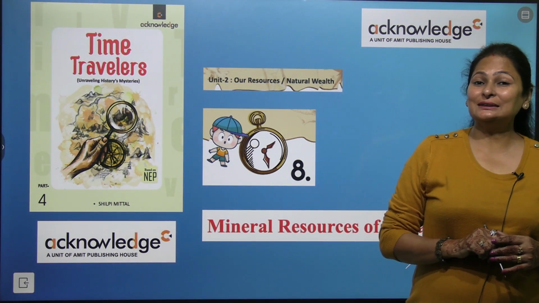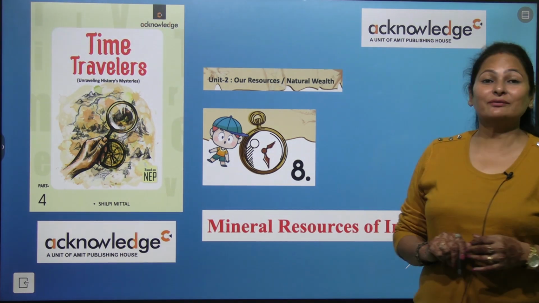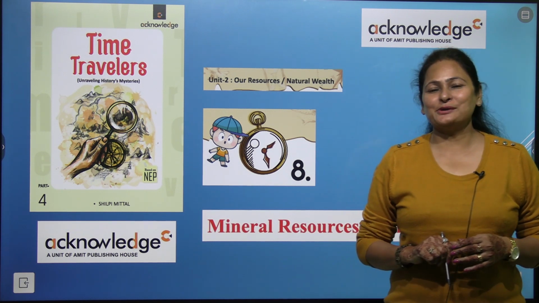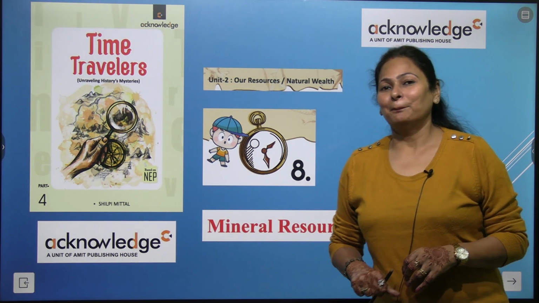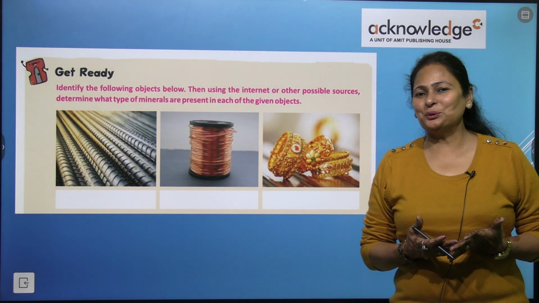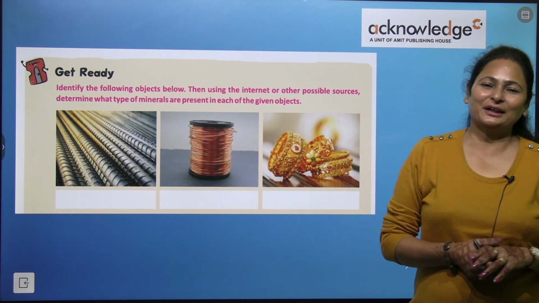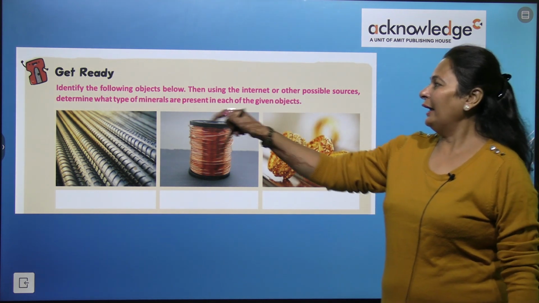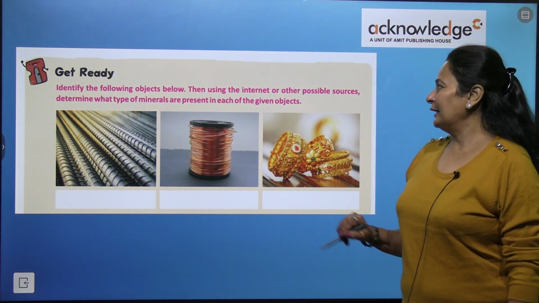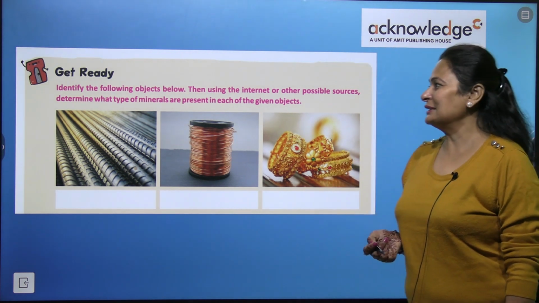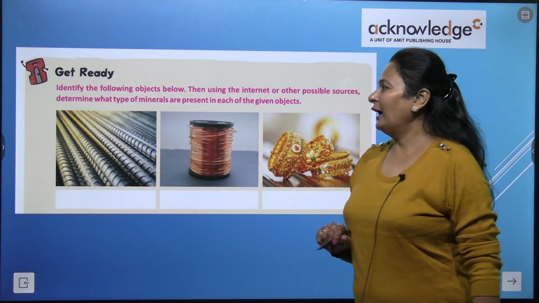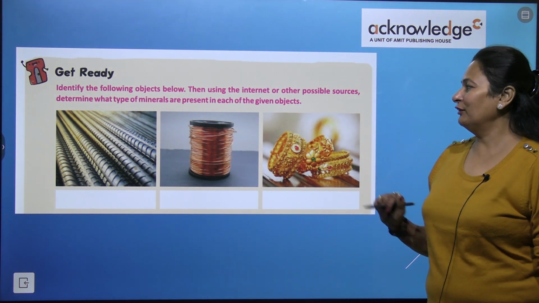I am back with Chapter 8, Mineral Resources of India, of your course book, Dynamic Travelers Acknowledged series by Amit Publishing House. As we do in all our classes, get ready for the exercise. Identify the following objects below, then using the internet or other possible sources, determine what type of mineral it is and where it is present.